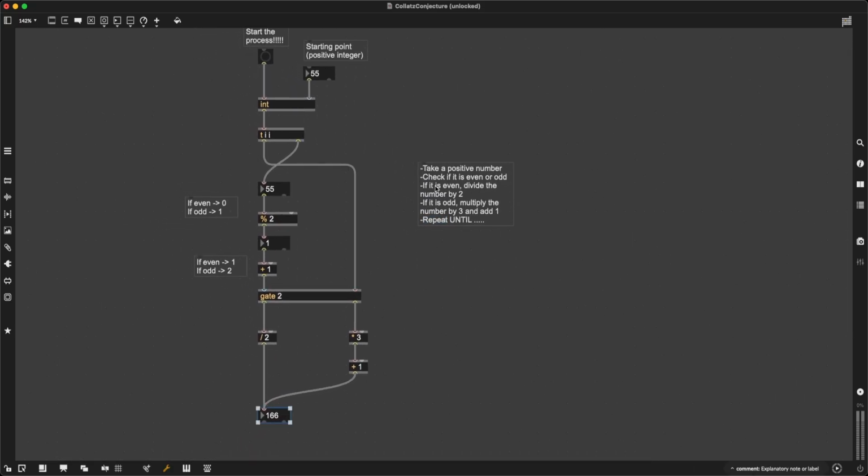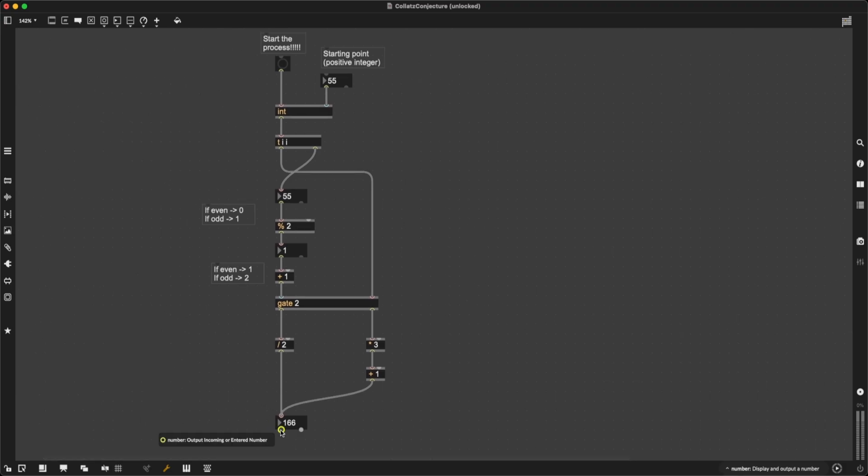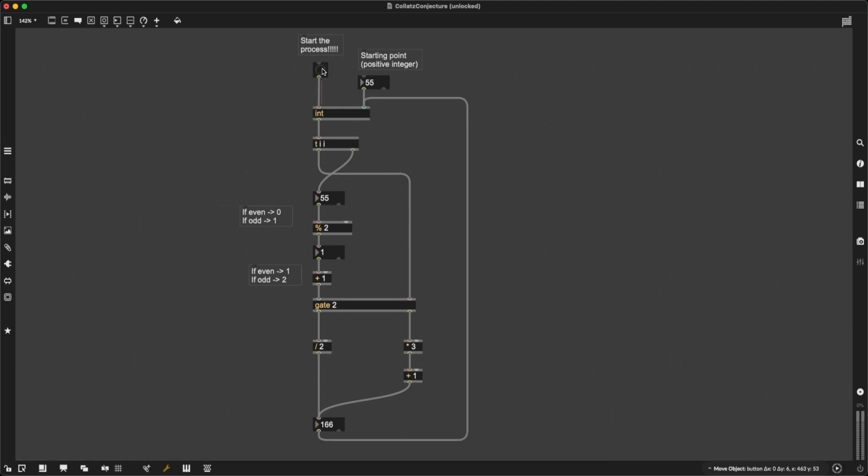So I want to take this 166 and run it through the process again. Here's how I'm going to do it. I'm just going to take the output of the number box at the very end and plug that into the right inlet of int. So now, once we have the result of the previous step, it's going to load into int. It's going to be the new starting point, and then I can start the process again, and it's going to take 166 as the starting point.